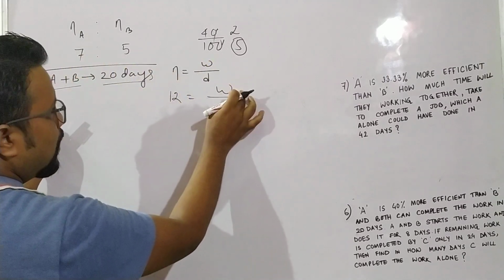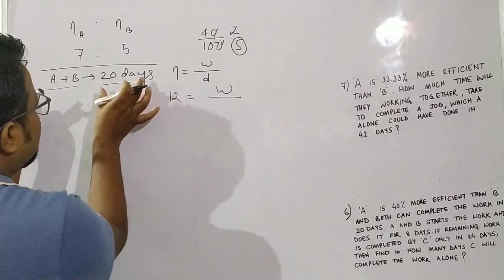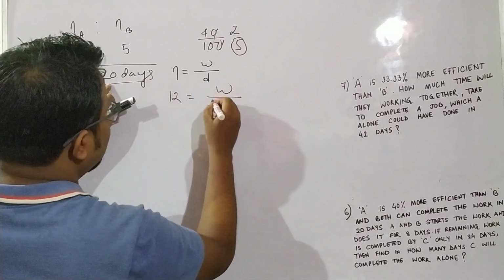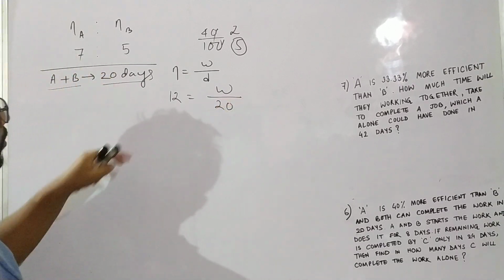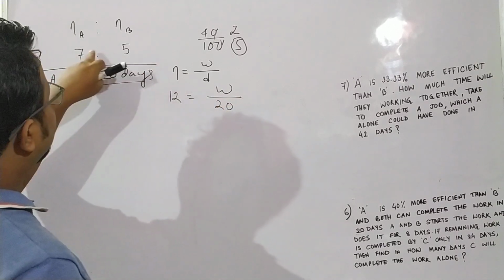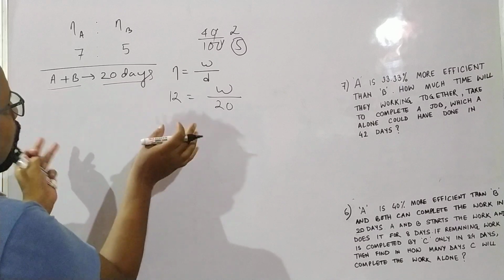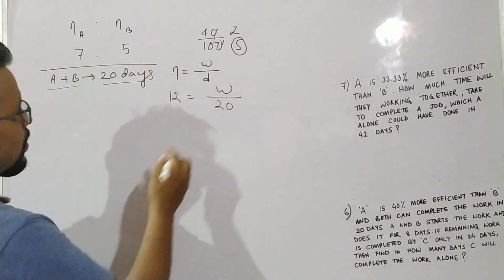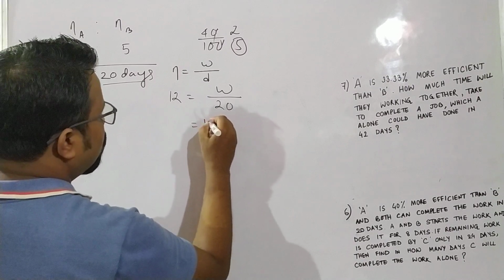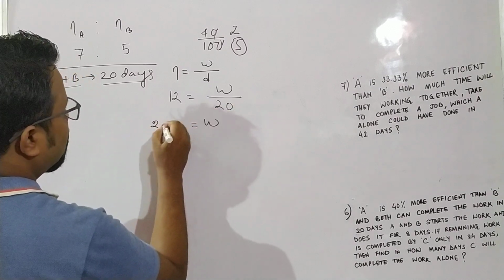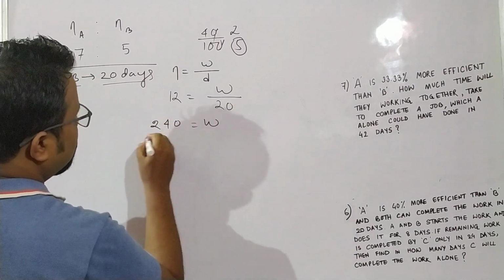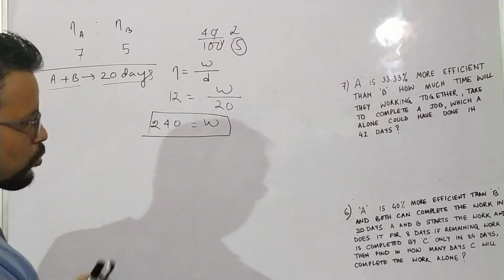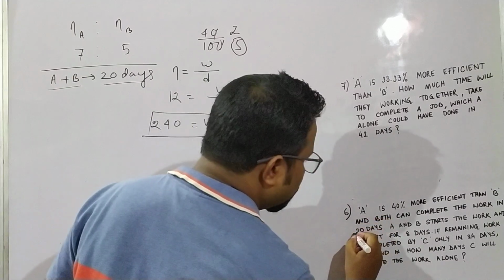Work is W only, and D is the number of days for both A and B, which is 20 days. A and B can complete the work in 20 days, and the efficiency of both A and B is 7 plus 5, 12. So W becomes 240 units. So the total work is 240 units. Up to this, is it clear?